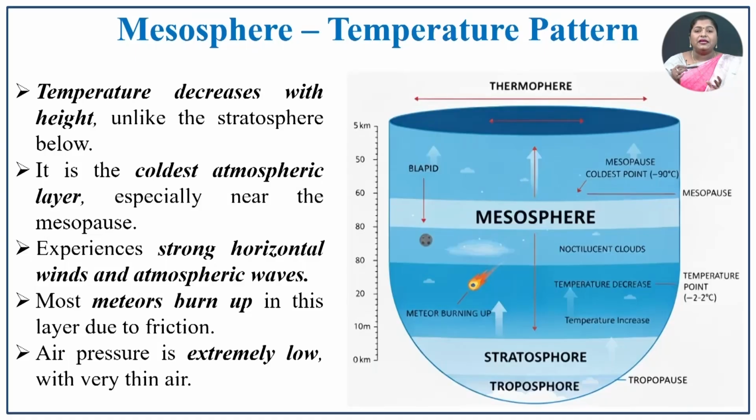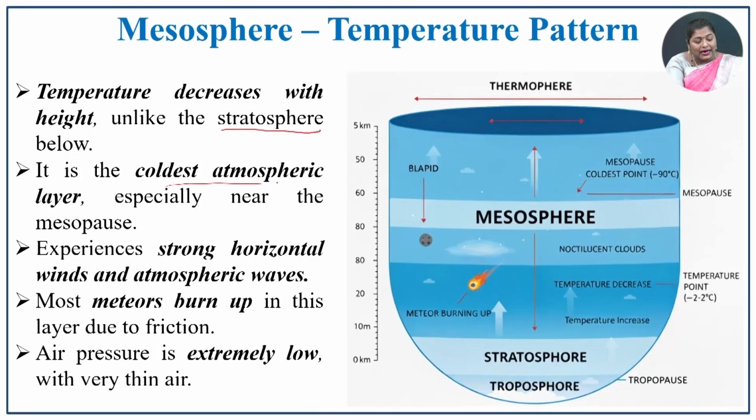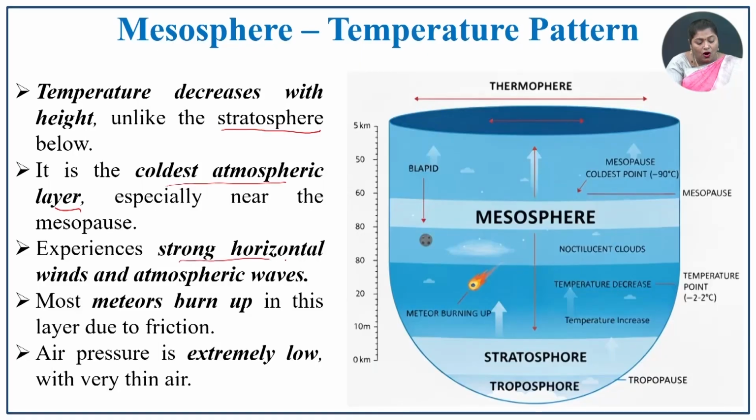Next one is the mesosphere. How will the temperature pattern be in the mesosphere? The temperature again decreases with the height. Unlike the stratosphere, here the temperature is decreasing. It is the coldest atmospheric layer. So, it has minus 90 degrees Celsius. In that lecture we have discussed the same point. It also experiences strong horizontal winds and atmospheric waves. So, all these processes happen in the mesosphere.